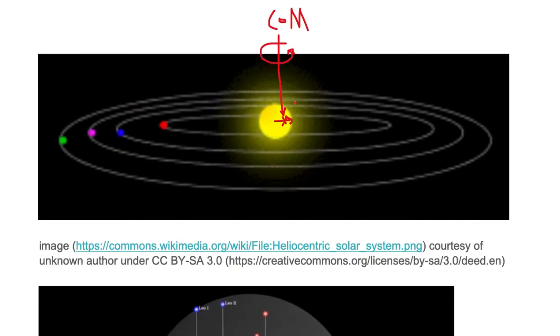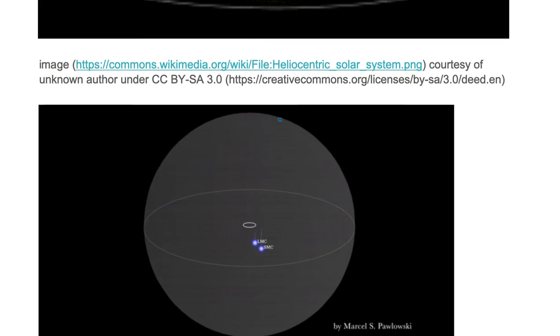So we can take the entire mass of the solar system and put it at this one particular point. So let's do that. Let's take the entire mass of the solar system and make it one point and move it into the motion of the Milky Way galaxy inside our local group.